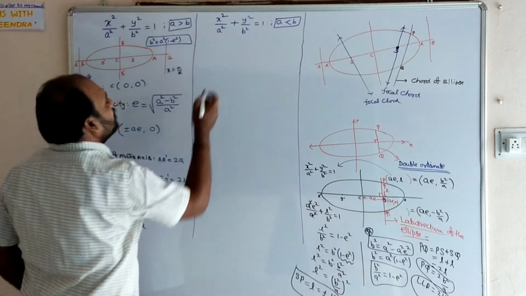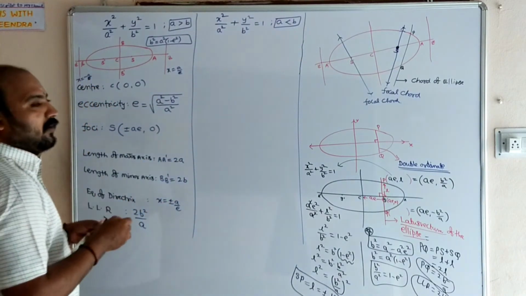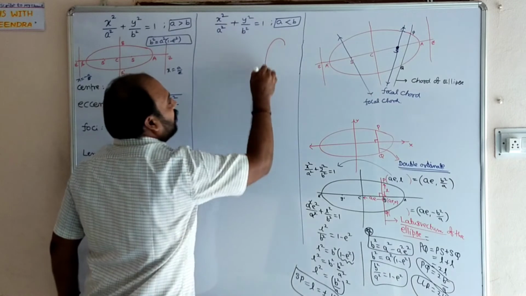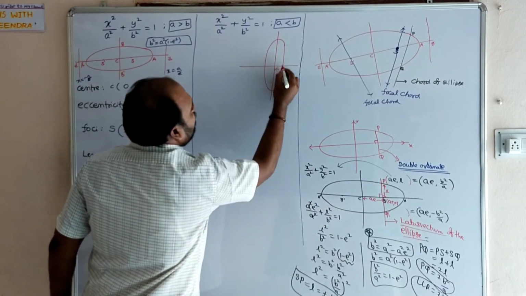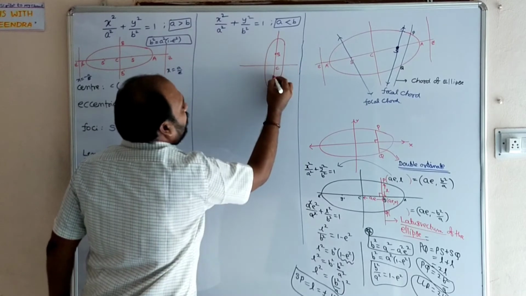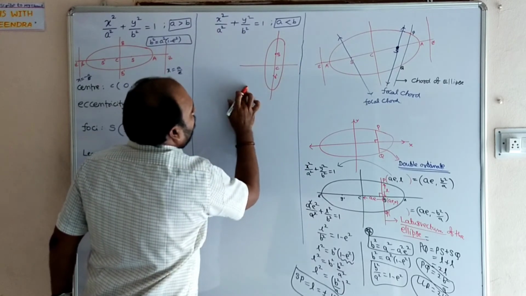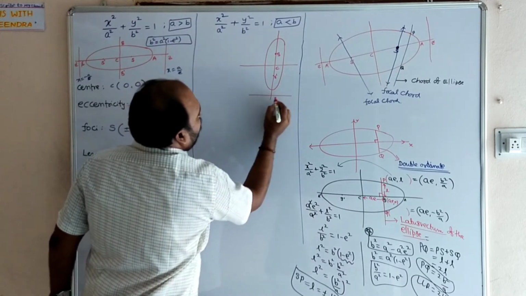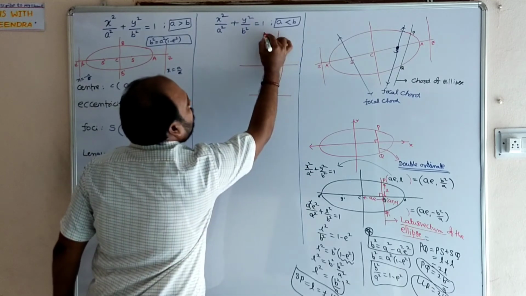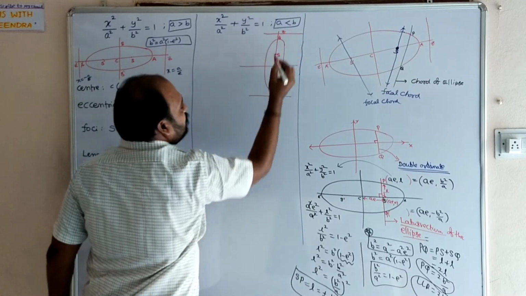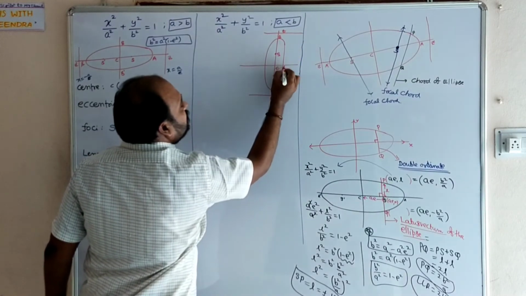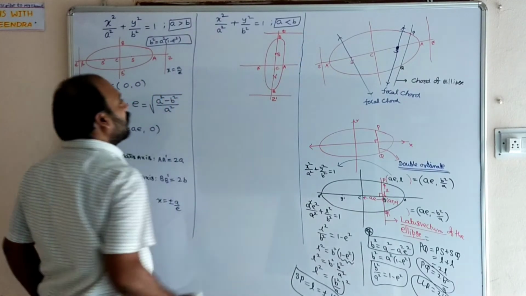Similarly, for the center of this type of ellipse, I will draw the figure. Center, foci, Z dash and Z. This is B dash, this is A dash.